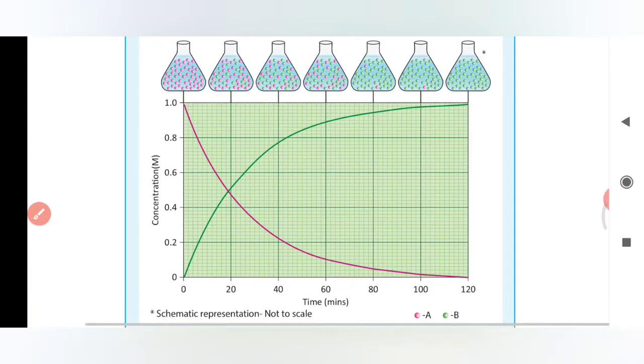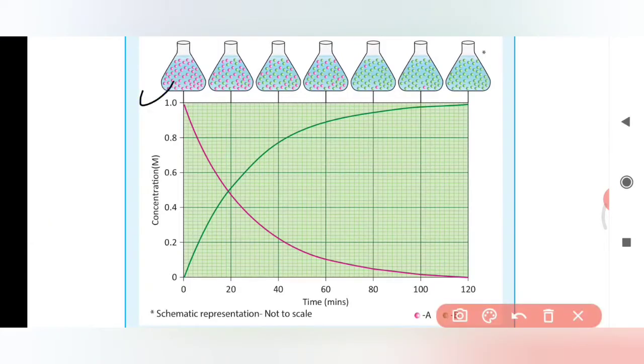This is a reaction between A and B. The pink color indicates A and the green color indicates B. After some time, the concentration of the reactant, the pink, decreases. At the start it has a concentration of one, in mole per liter, which is the unit of concentration.